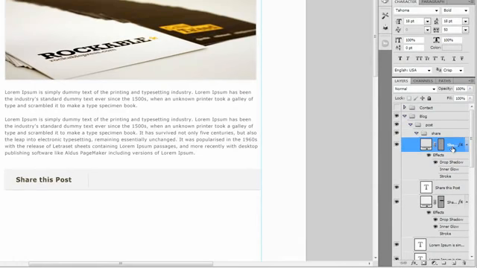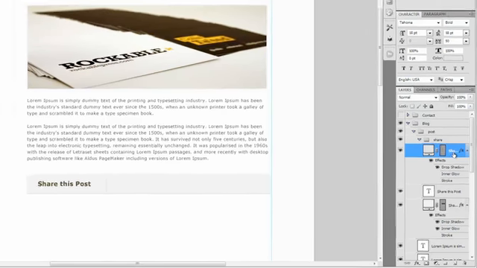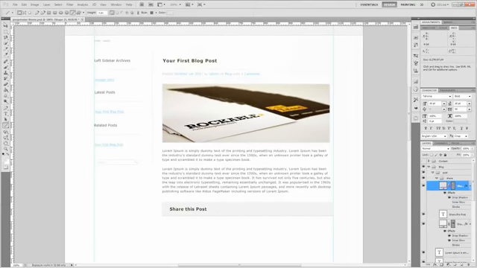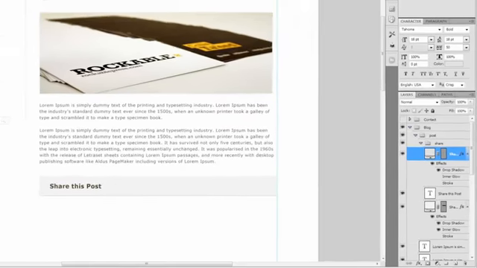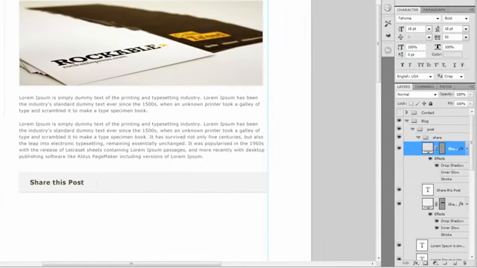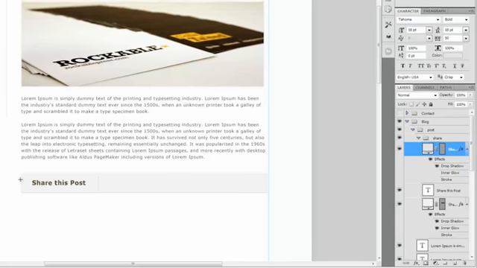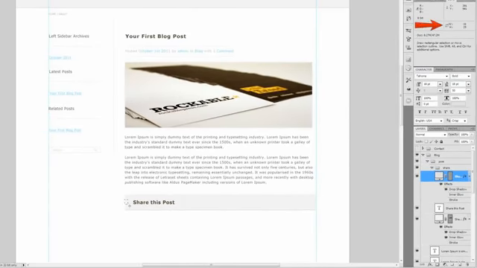So go ahead and select it, and let's see if we can create some even spacing after the share this post. Just about the same as before share this post. Now if you want to, you don't have to eyeball it, you can just grab the marquee tool and look at the info box and do this, right, and see how wide it is.